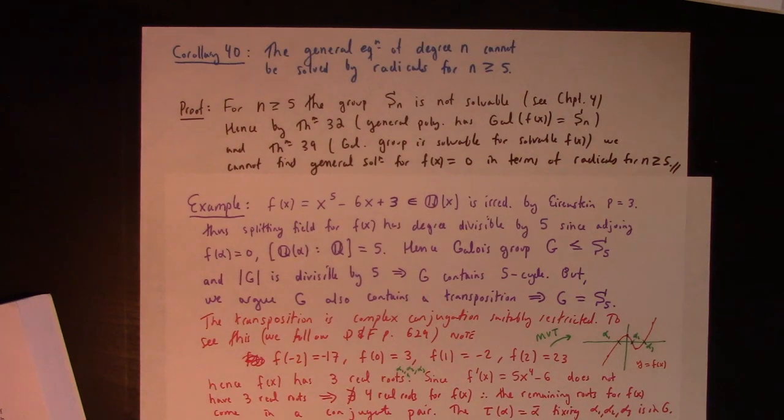Then he turns his attention to the quartics, and we can reduce the quartic to the cubic, and in so doing, find a formula in terms of things we've already done for the cubic. And then the rest of this chapter, section 14.8, he turns to the more computational techniques for Galois groups over the rationals. It really gets into how you look at cycle types and so forth. And then section 14.9 is on transcendental extensions and separable extensions, infinite Galois groups, which is kind of the next chapter in the story, the one we don't actually get to in this course.